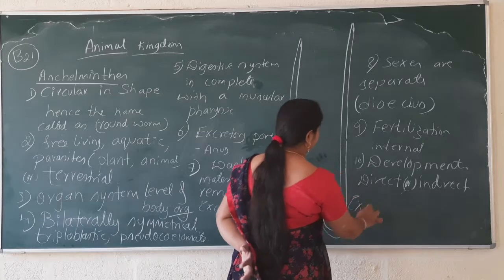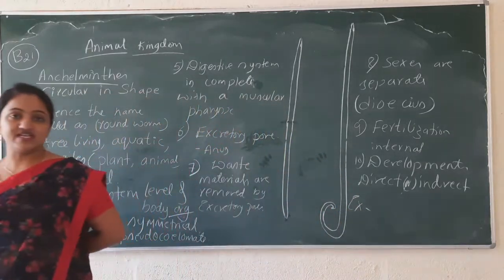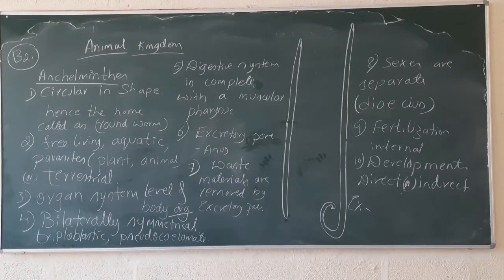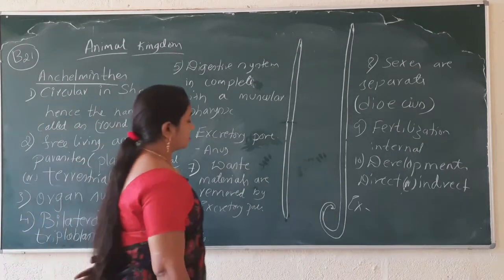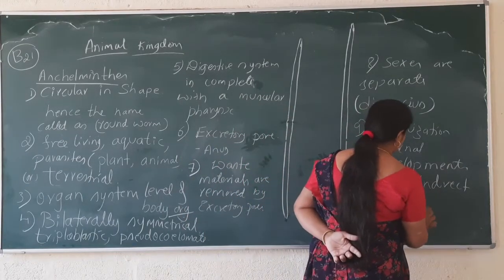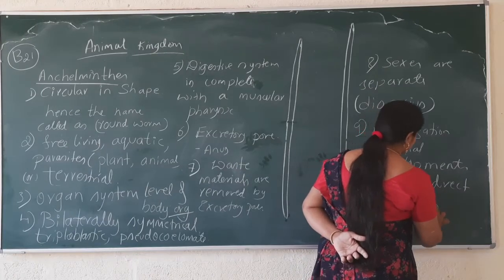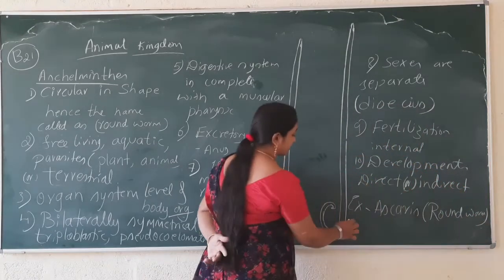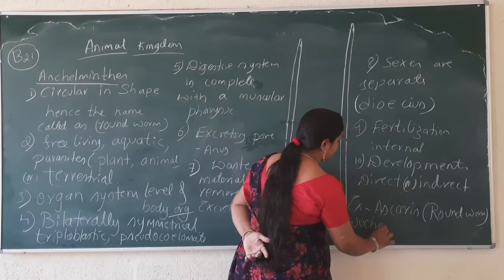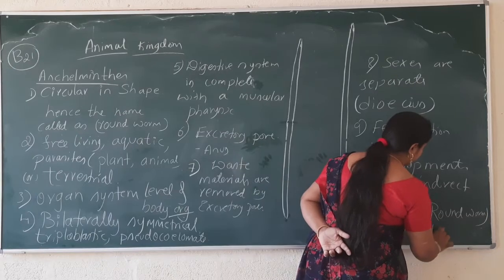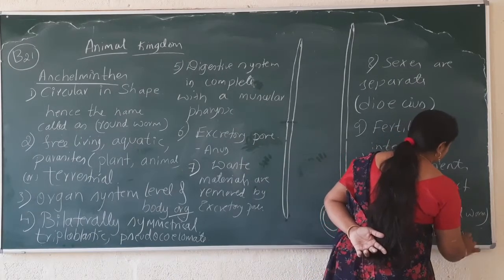Coming to the examples of Aschelminthes, fertilization is internal means what? The male and female gametes are going to fertilize inside the female body. Examples are Ascaris, commonly known as roundworm. The second example is Wuchereria, the common name of which is filarial worm.